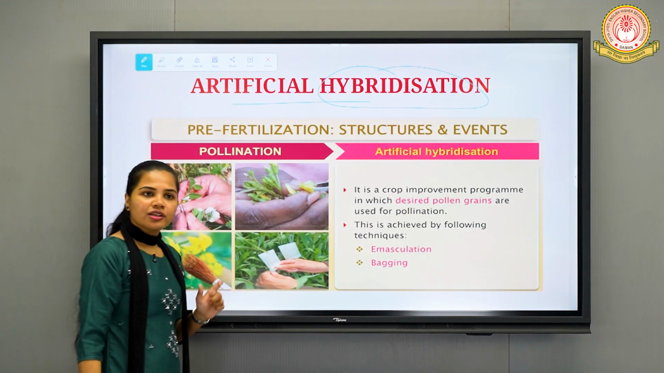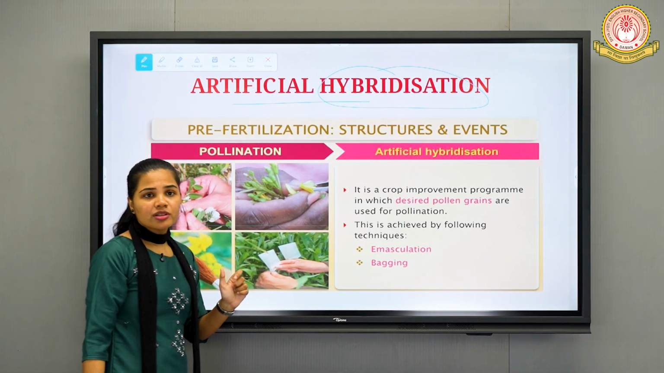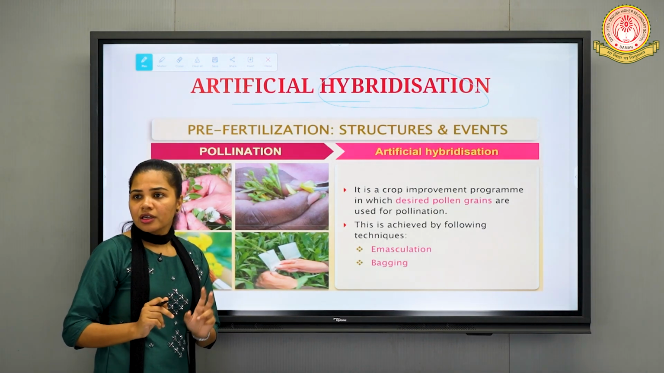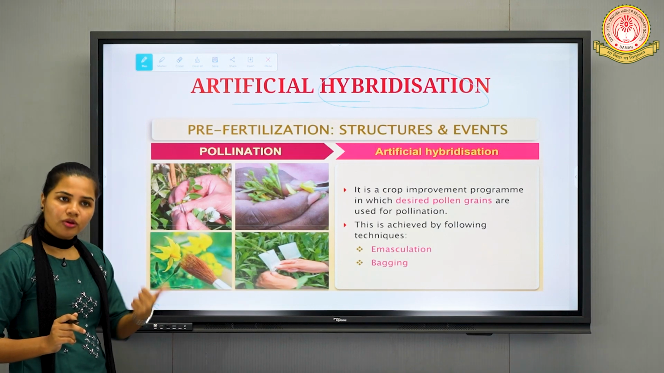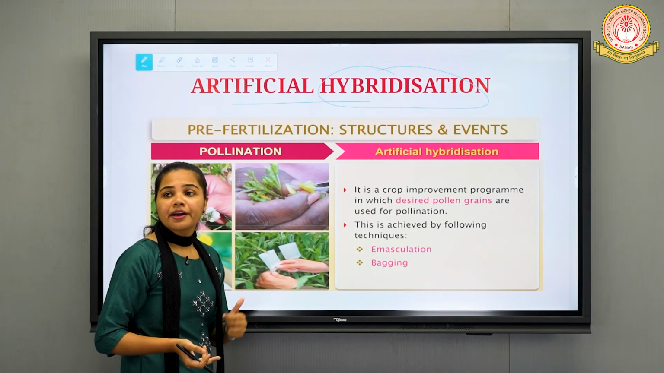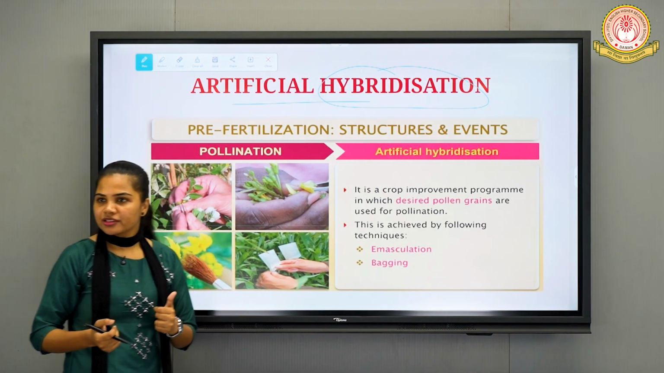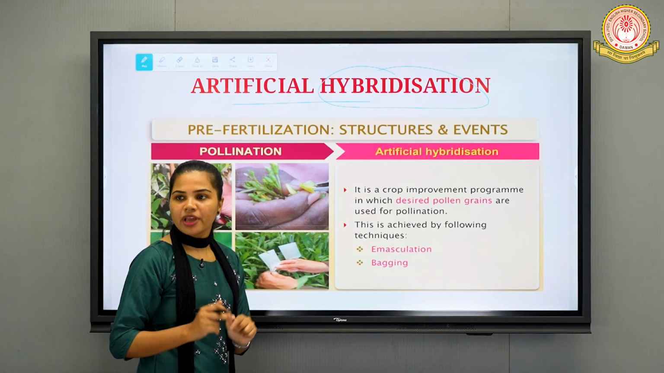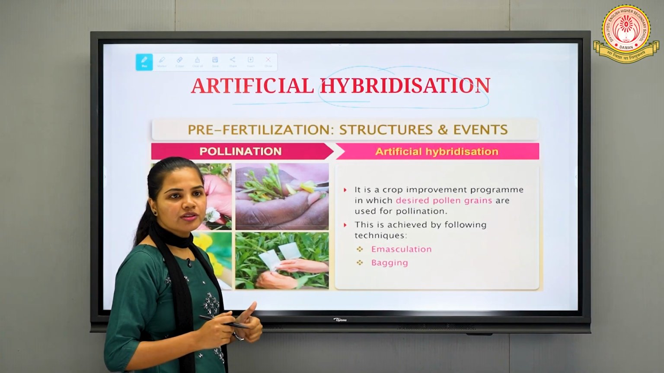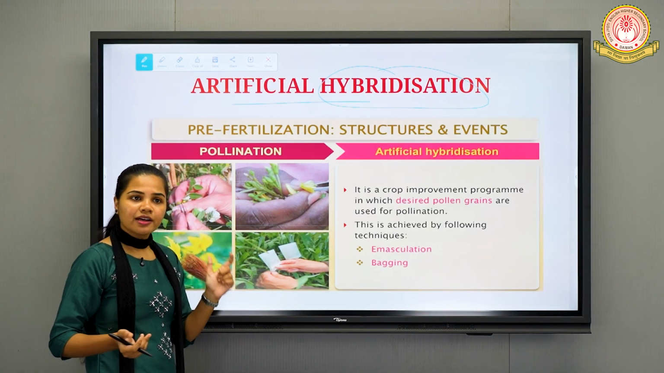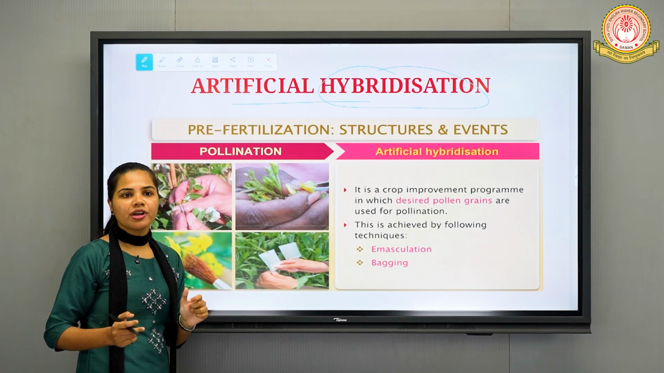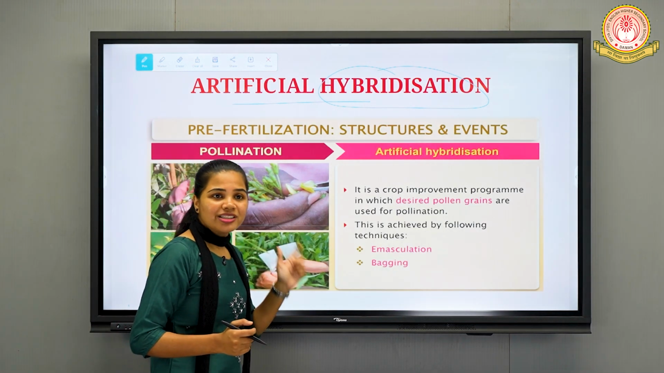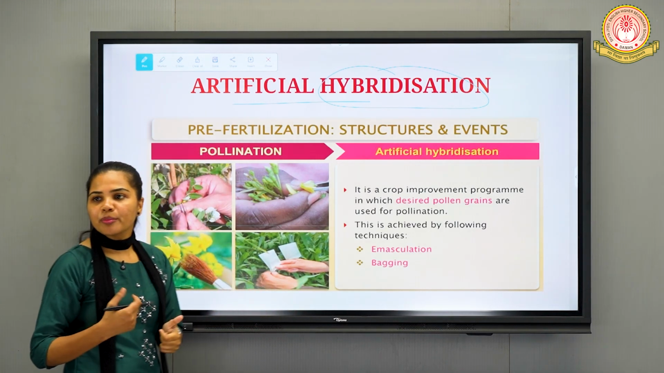Hybrids. That is, organisms formed from two distinct species, or organisms having different characteristics, or traits. So when we combine two different traits from two different organisms of the same species or of different species, that is known as hybridization. Here, artificial hybridization, the term itself means artificial, that means man-made.